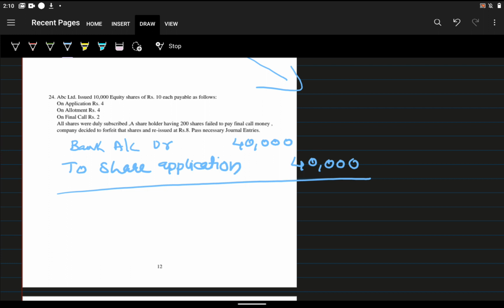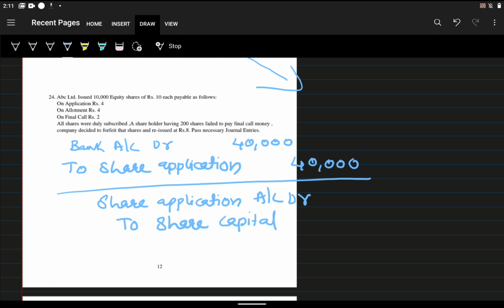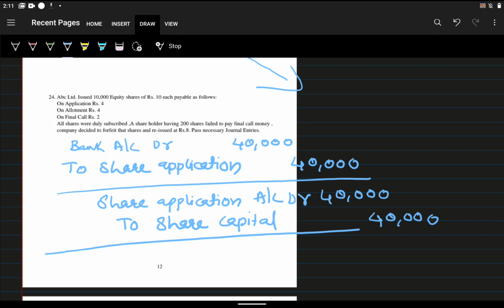Next one, share application account debit, to share capital, that is 40,000.